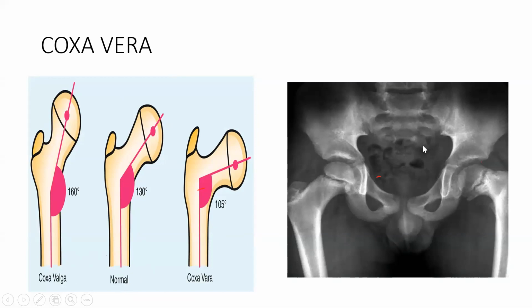Vera valga, obviously you know. If you see this one, which is vera and which is valga? This is normal. And this is 90 degrees, this would be 130 something. So this is vera, this is coxa vera. The limb goes inward at the hip joint. So it is a vera.